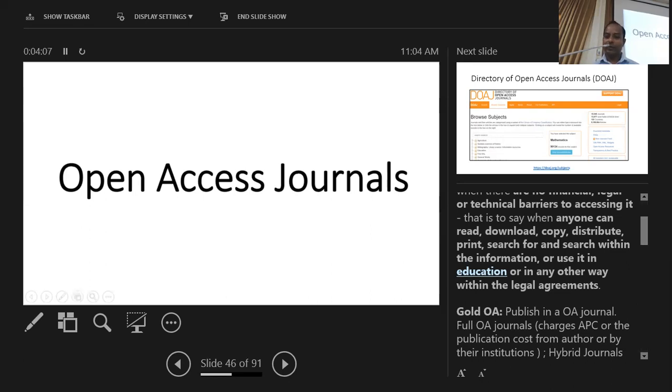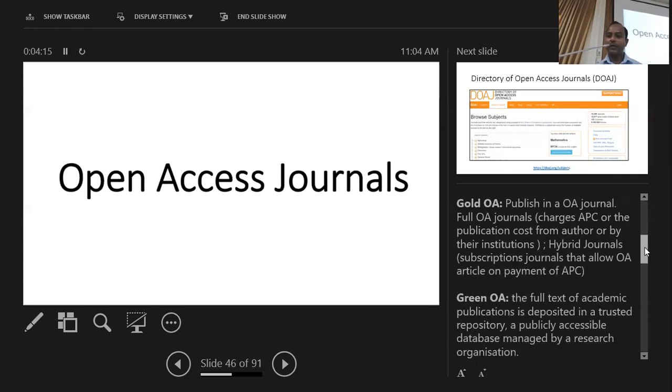So in that case, whether you or your institution pay the article processing charge, it depends. Some journals in gold open access are entirely open access journals. I mean, all the articles available in that journal will be open access. There are some journals that are hybrid journals. They follow the traditional method, but if the author decides that I should publish it as an open access article, then you pay the article processing charges, and then your particular article will be made open access to everyone. Other articles would be restricted to the payments or the subscriptions.